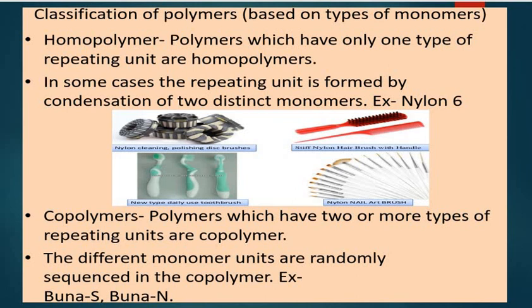And the last classification is on the basis of the type of monomer. Number one category is homopolymers. The polymers which have one type of repeating unit or one type of monomer are called homopolymers. Examples: nylon 6, polythene. And then the copolymers. The polymers which have two or more types of repeating units are called copolymers. They are formed by the polymerization of two or more different types of monomers in the presence of each other, and the different monomer units are randomly sequenced in the comonomer, like Buna S and Buna N.